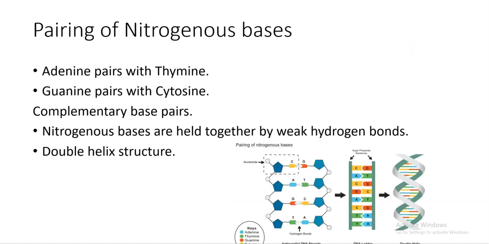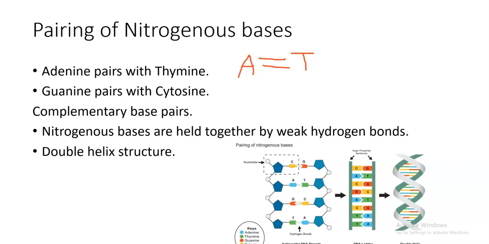So now let's go to how the structure will look. Remember Watson and Crick discovered the pairing. We must always know adenine will always pair with thymine in DNA. And you must always know that weak hydrogen bonds will be found between this pairing.